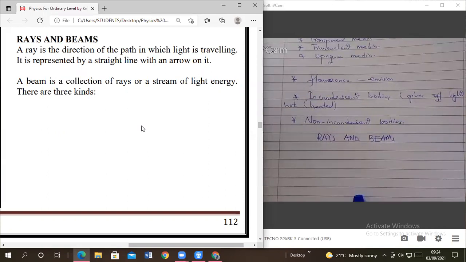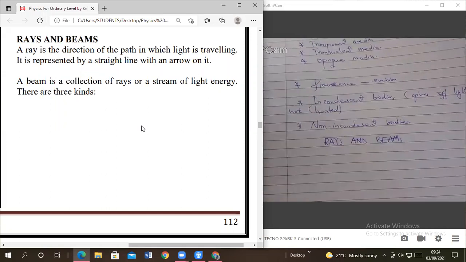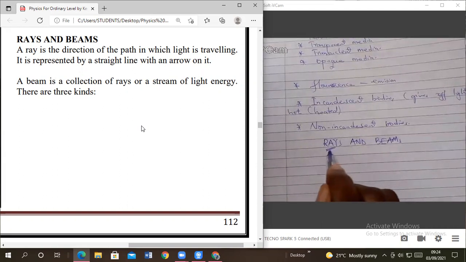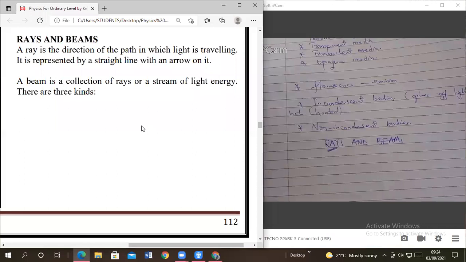Beams. What do you see, members? You see beams. Good. But what makes up those beams of light? Rays. It is made up of rays. Take for example, someone driving at night. You see as if there are some particles, maybe dust particles. You are able to see them, right?